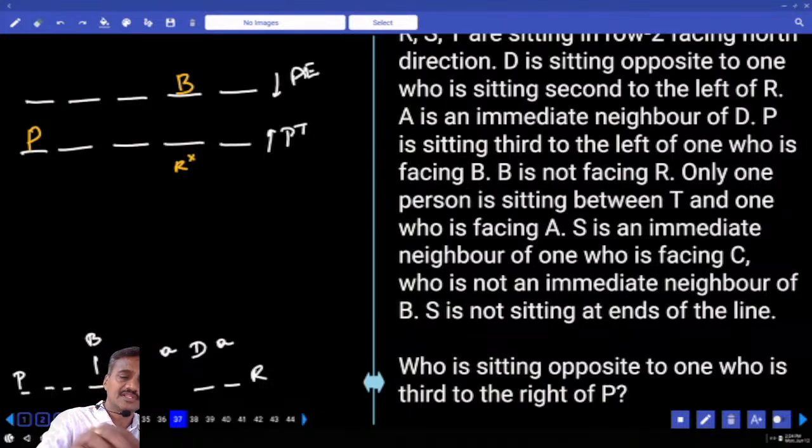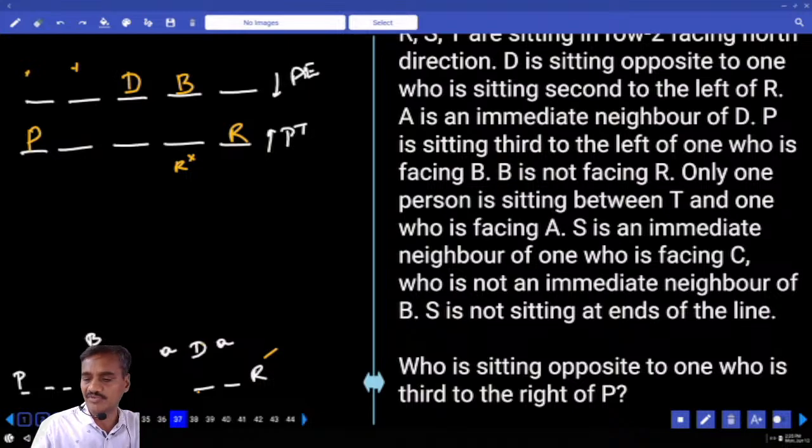Now can we have D at this place? D cannot be at this place, isn't it? D is opposite second right. D cannot be here and D cannot be here. Then what is the only possibility we have? D must be here. Now D is your opposite second right, R will be here.